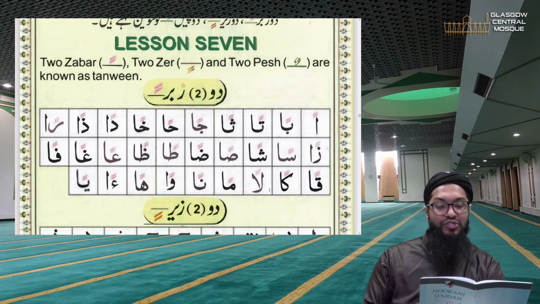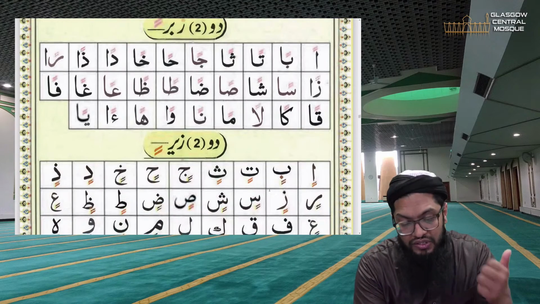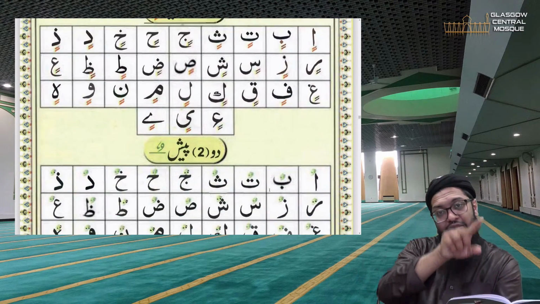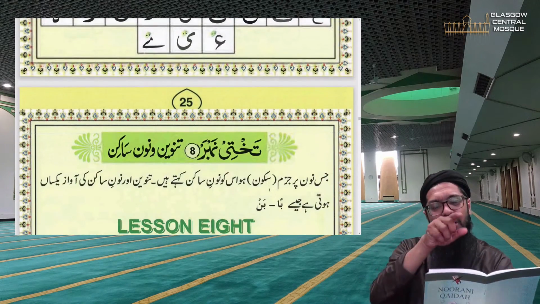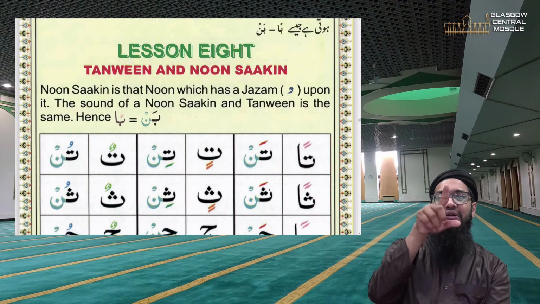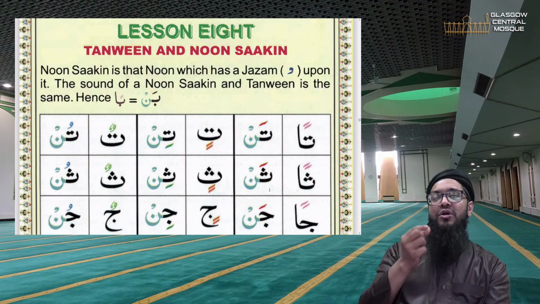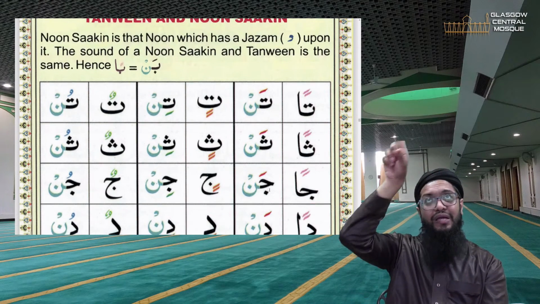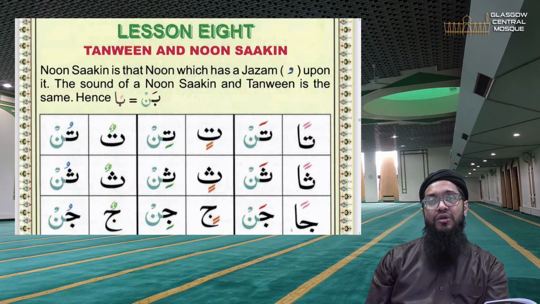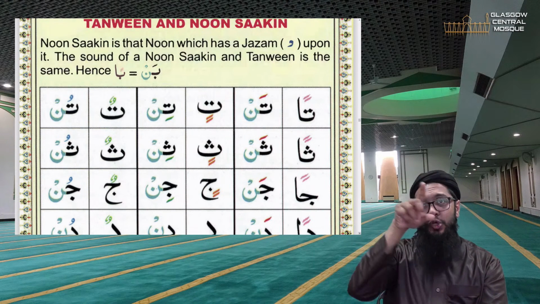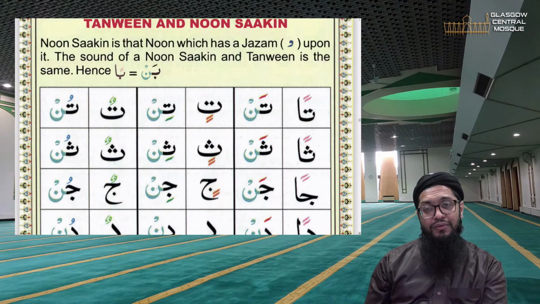And the next part, which is noon saakin, which all it means is noon with a sukoon on top. You know that little symbol like a dal. That's what it means. Noon with a saakin on top. So I'm going to use Donald Trump, because everybody knows the name Donald Trump. If Donald Trump had a sukoon on his head, he would be known as Donald Trump Saakin. So if Ahmed had a saakin on top of his head, he would be known as Ahmed Saakin. Okay, that's what it means.